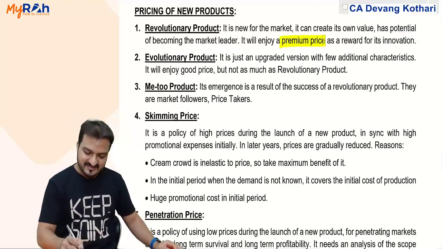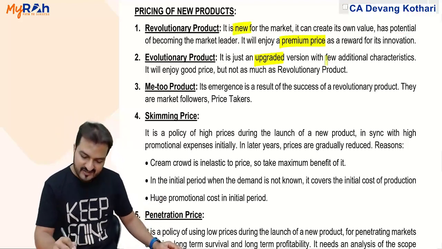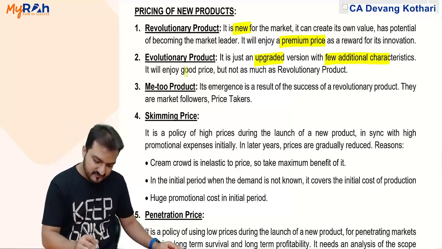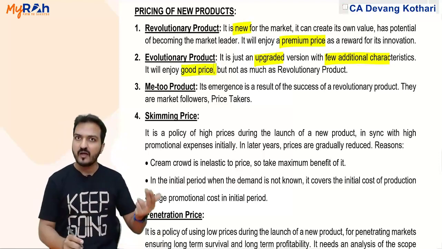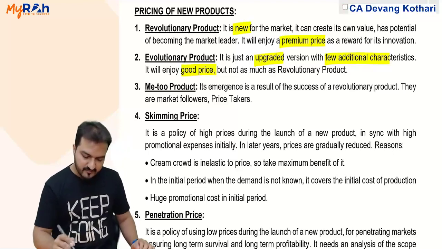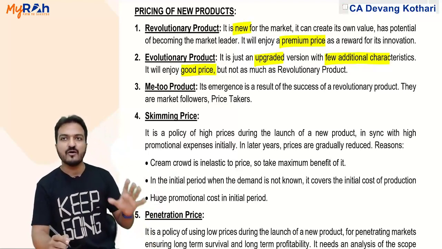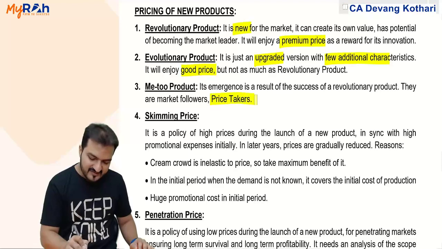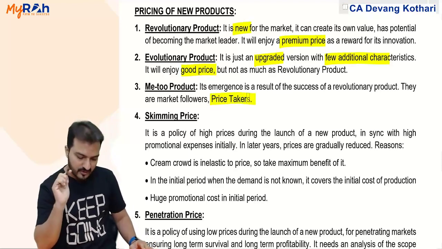Evolutionary product is just an upgraded version with a few additional features. So it will get a good price, but not as much as the revolutionary product. Okay, and me too product is an emergence as a result of success of revolutionary product. It is a copy of the revolutionary product. It cannot get a premium price. It is a price taker, not a price maker. Done.